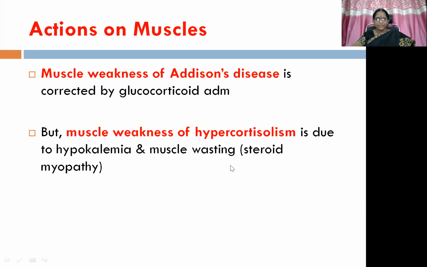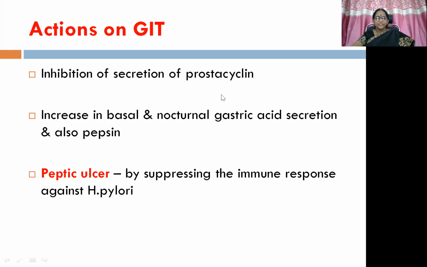is something different. Then actions on GIT: there is a possibility of inhibition of secretion of prostacyclins, which are mucosal protective factors in the form of prostaglandins. Then there is an increase in basal and nocturnal gastric acid secretion and also pepsin. So the net result is peptic ulcer formation by suppressing the immune response against H.